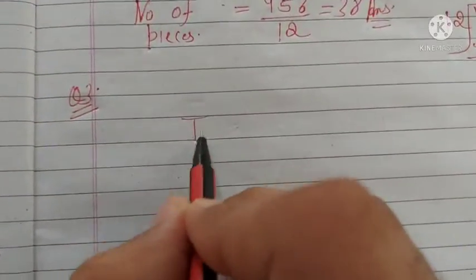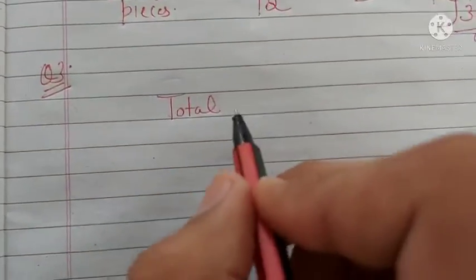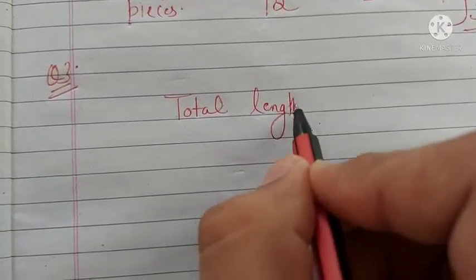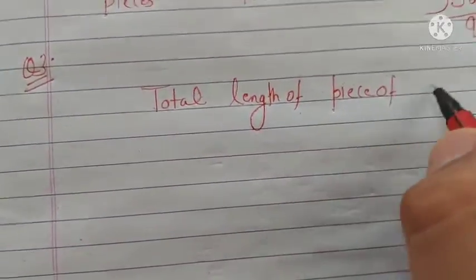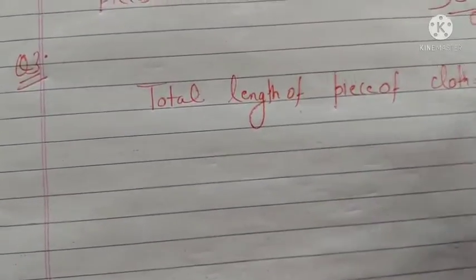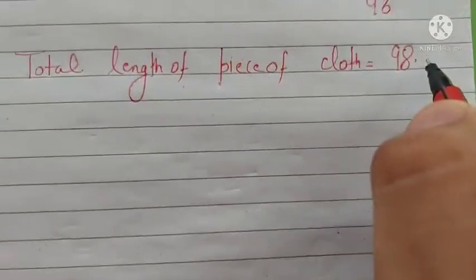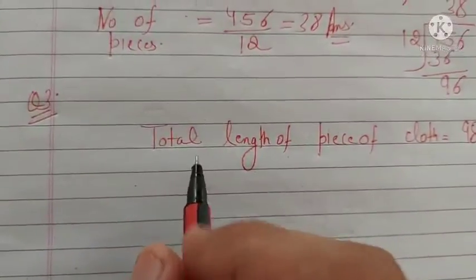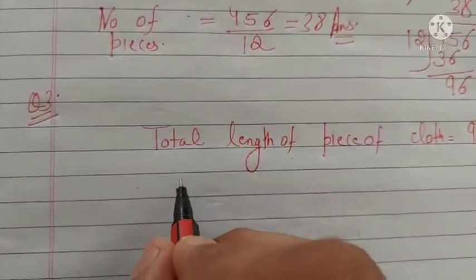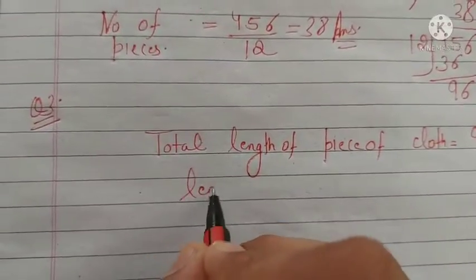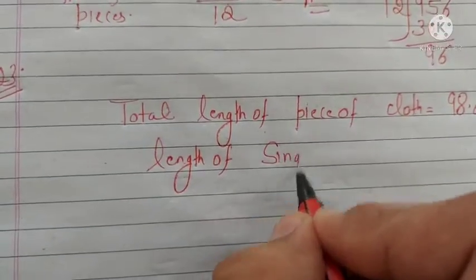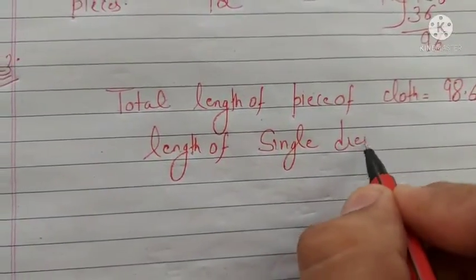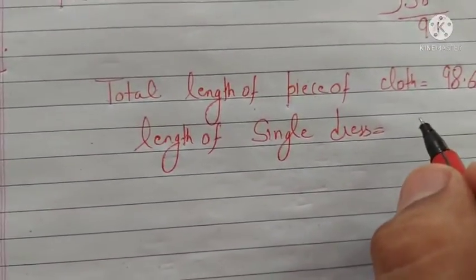So the total length of the piece of cloth they have given in the question is 98.6 meter. And the length of a single dress is 2.9 meter.